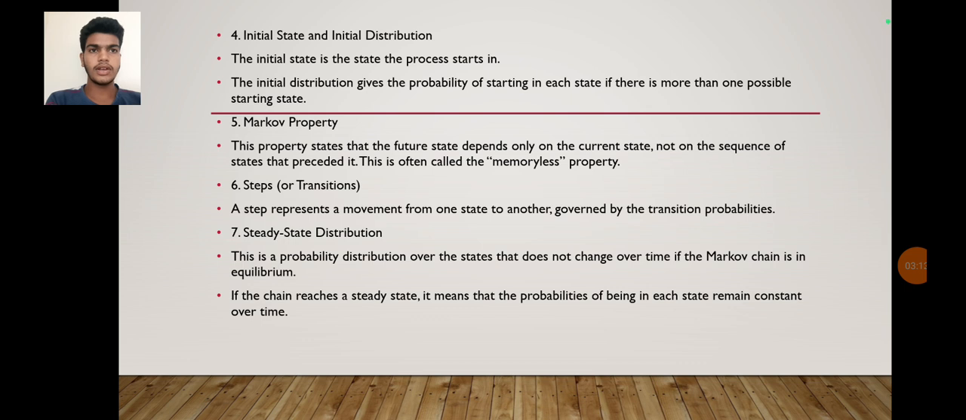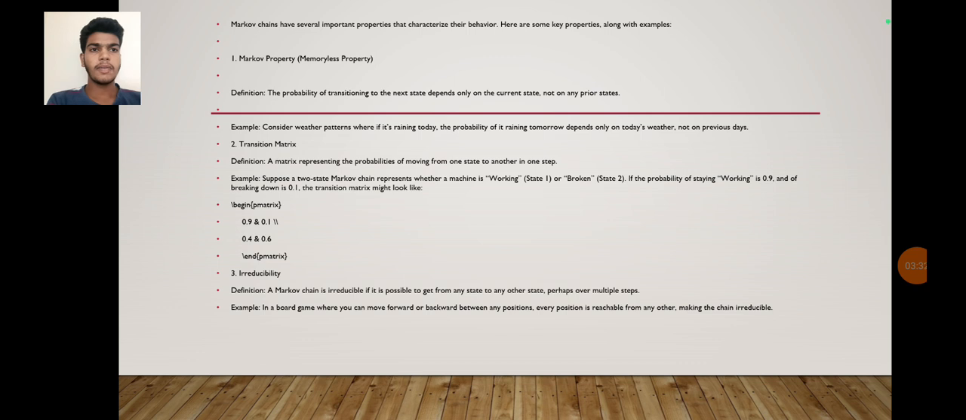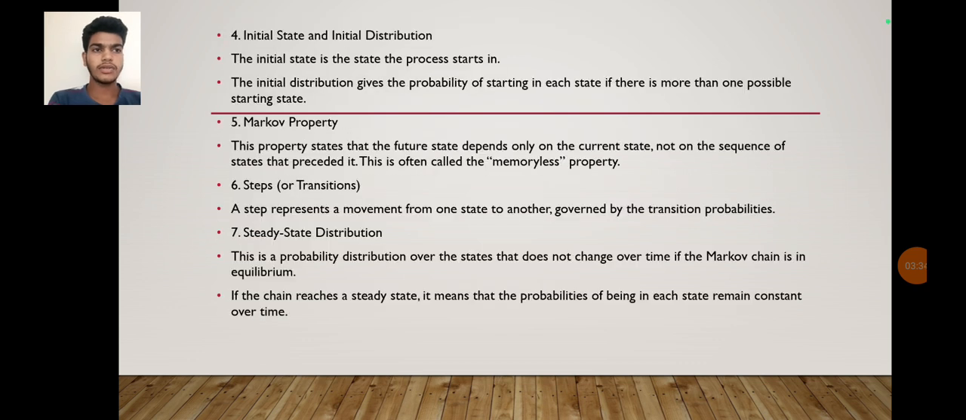Fourth one, initial state and initial distribution. The initial state is the state that the process starts in. The initial distribution gives the probability of starting in each state if there is more than one possible starting state. Fifth one, Markov property. What is this Markov property? This property states that the future state depends only on the current state, not on the sequence of states that preceded it. This is often called the memoryless property.